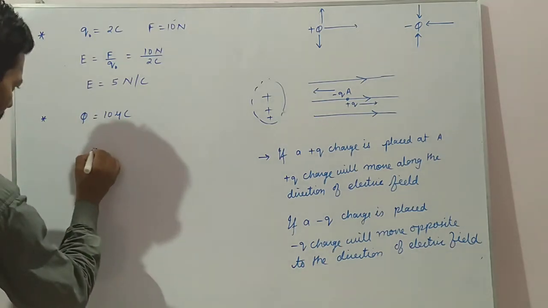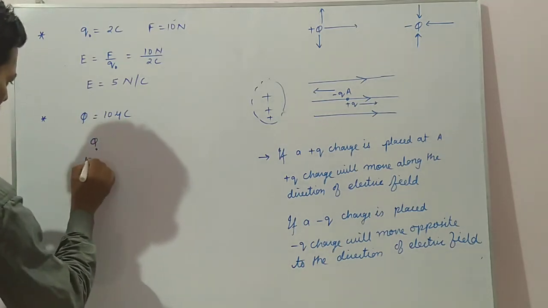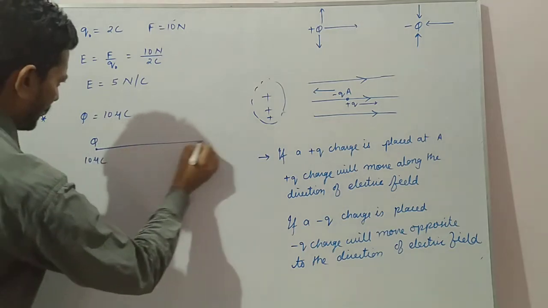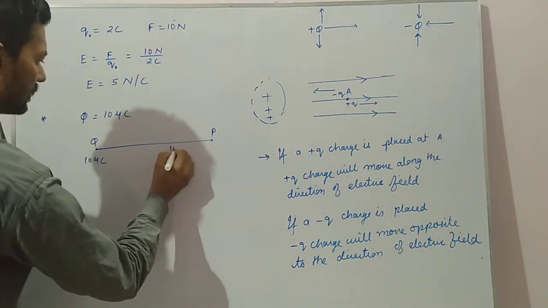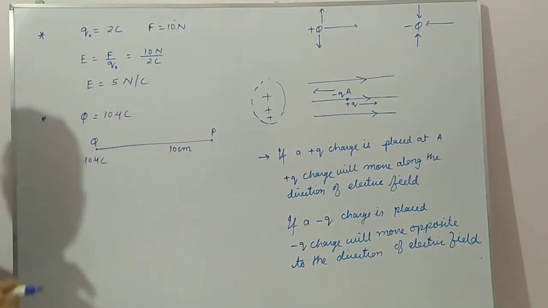So here, this is the charge Q, which is 10 microcoulomb. We have to find the electric field intensity at the point P, which is at a distance of 10 centimeter.